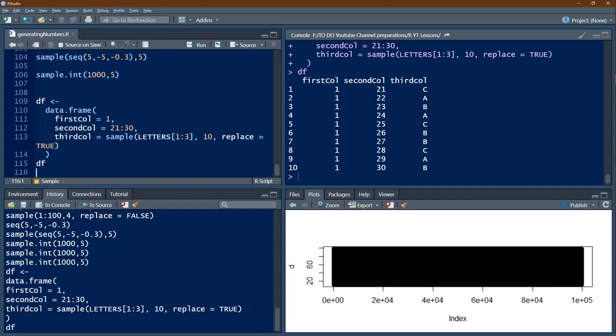We will wind up this session now. In this video we have covered various methods of generating numbers through functions in R and how to make use of them to form data frames. In our next video, we will cover another important topic, how to import our data from Excel or text files available in CSV or TSV formats.